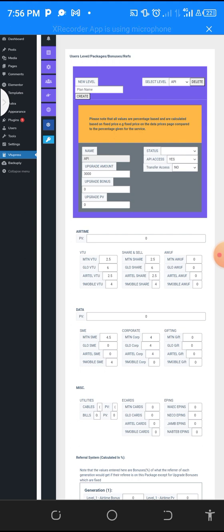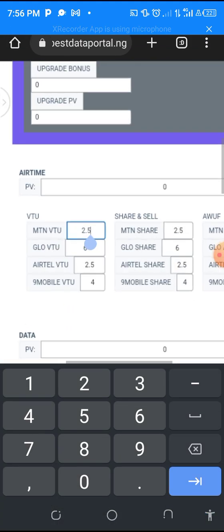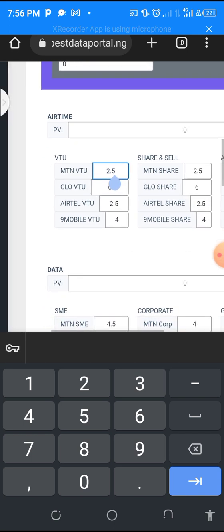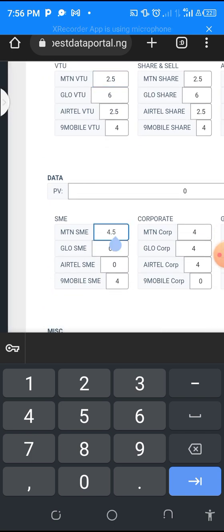So we write here MTN VTU, sorry, this is for airtime. MTN SME, you write 10. You calculate for corporate gifting too, the percentage you get, come and write it here. For Glow, the Glow doesn't have SME, so you leave it at 0. Glow corporate gifting, you write the percentage you arrive at.